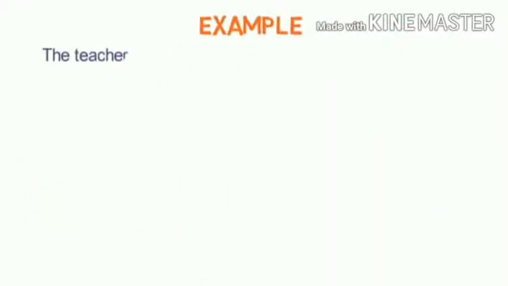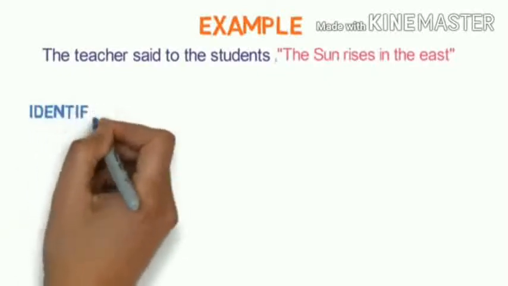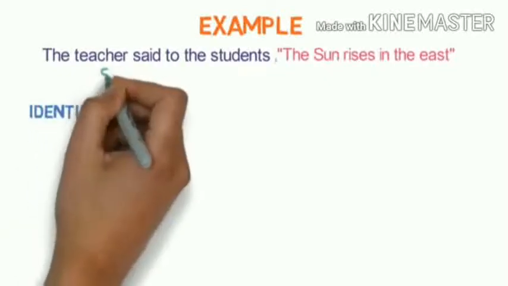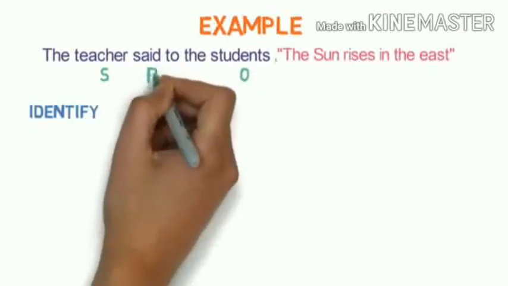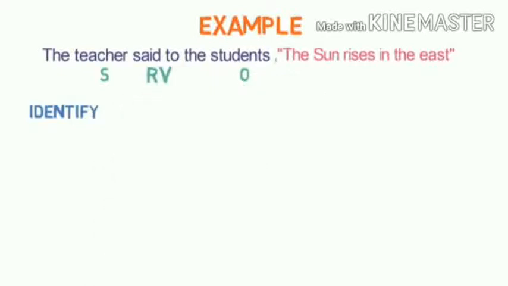We shall see another example, my dear children. The teacher said to the students, the sun rises in the east. And this is twisting a sentence, because the sun rises in the east is not a normal sentence. It is a truthful sentence. It is a universal fact statement.